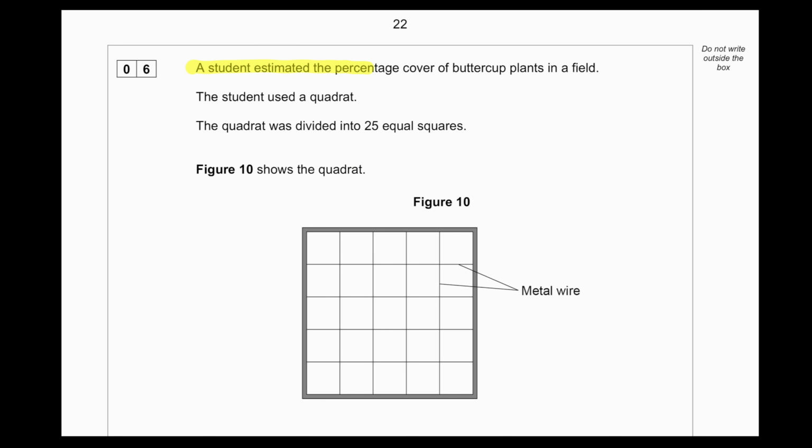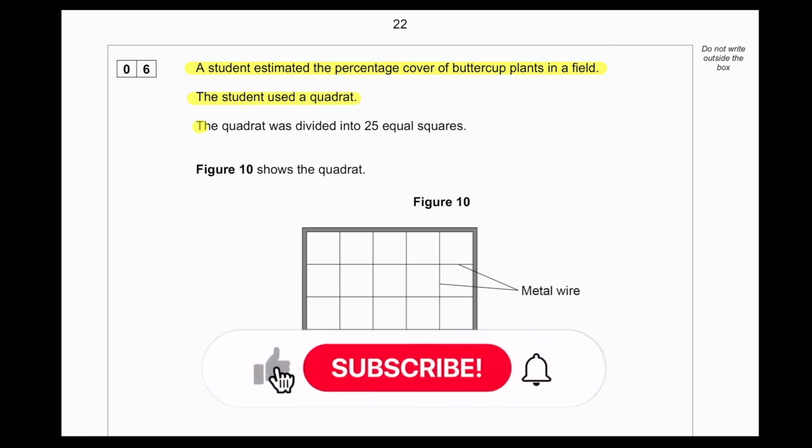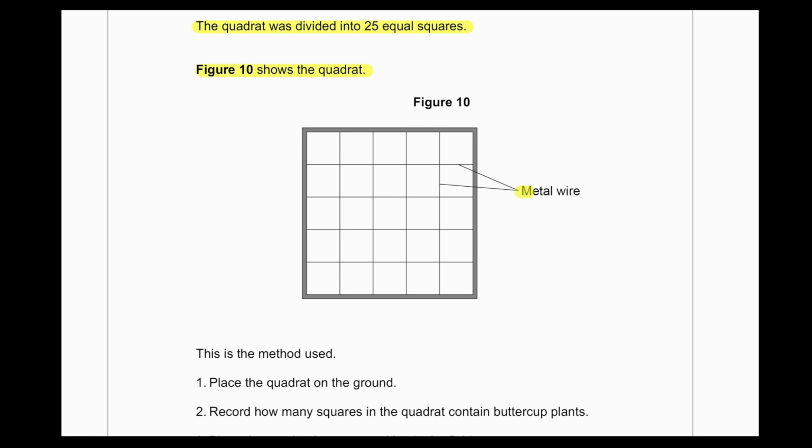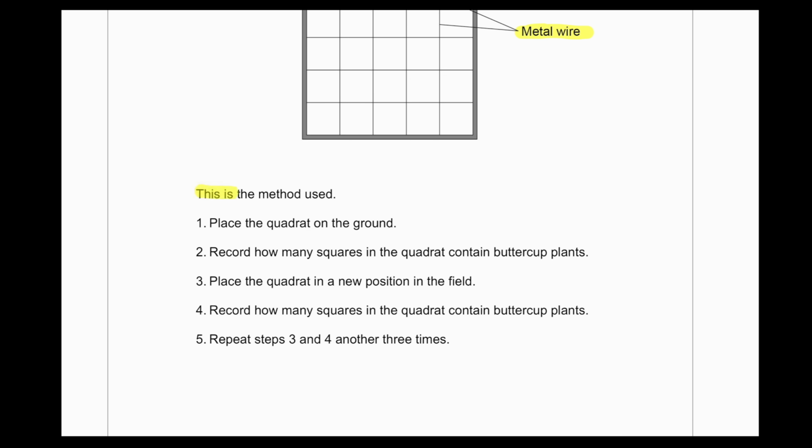A student estimated the percentage cover of the buttercup plants in a field. The student used a quadrat. The quadrat was divided into 25 equal squares. Figure 10 shows the quadrat. We can see the metal wire within the quadrat. This is the method used.